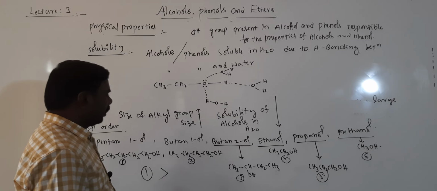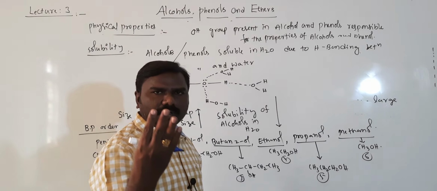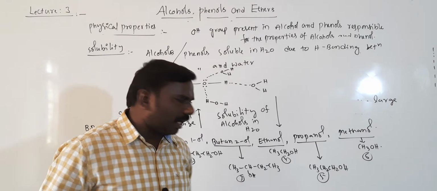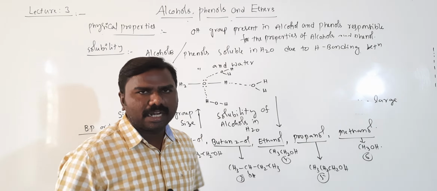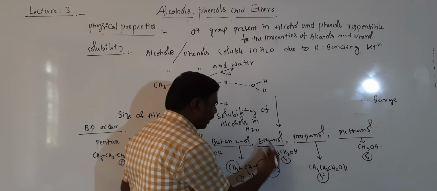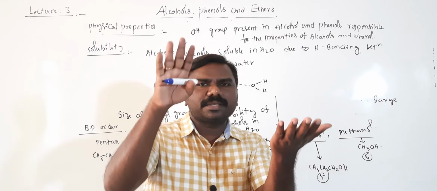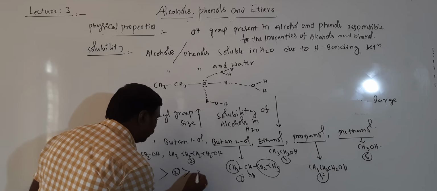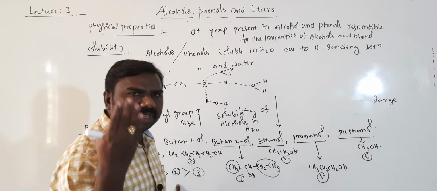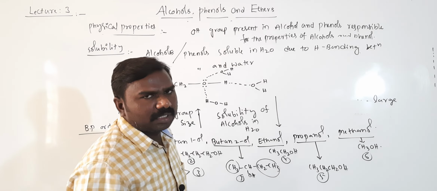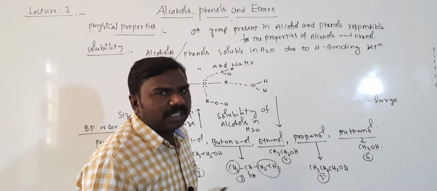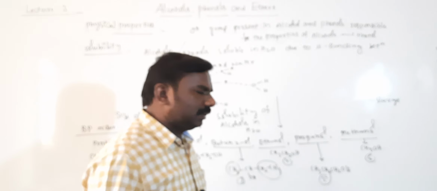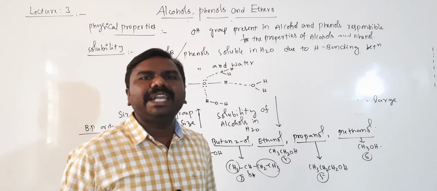1 greater than. 2, 3 containing 4 carbons. And 2 is a N-butane and 3 is branched one, secondary butyl. It is a branched one, 2 branches are there. Branching increases, boiling point decreases. That's why 2 greater than 3. In 2, no branching with 4 carbons and 1 OH. That's why more boiling point. In 3, branching is there with 4 carbons. That's why, so branching increases, boiling point decreases.